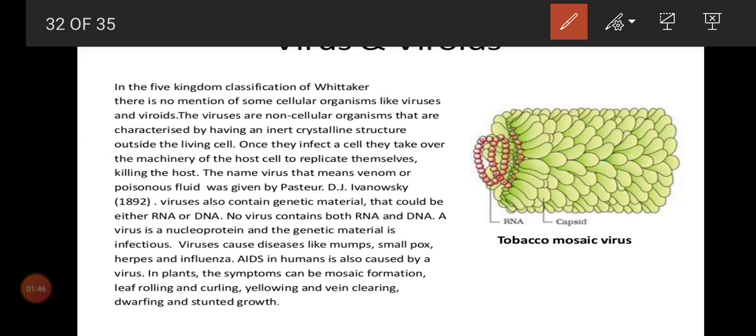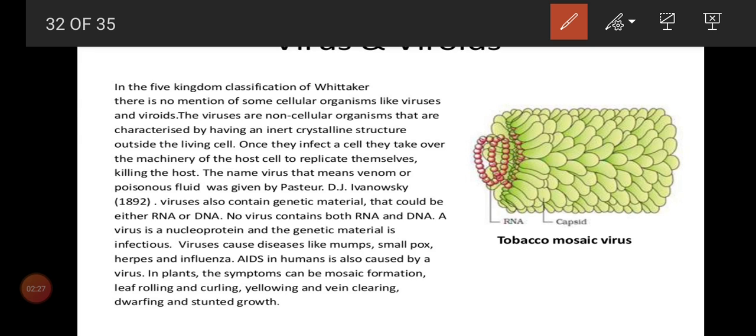Please write down the non-living characteristics of virus. First one, viruses don't have any complete cell structure. They don't have any cell wall, they don't have any cell membrane. They possess only nucleic acid, either RNA or DNA, and the nucleic acid is covered by a protein. Only nucleic acid and protein. No nuclear membrane, no cell membrane, no cell wall. If there is no cell wall or cell membrane, we can't call it a cell. So virus is not a cell.